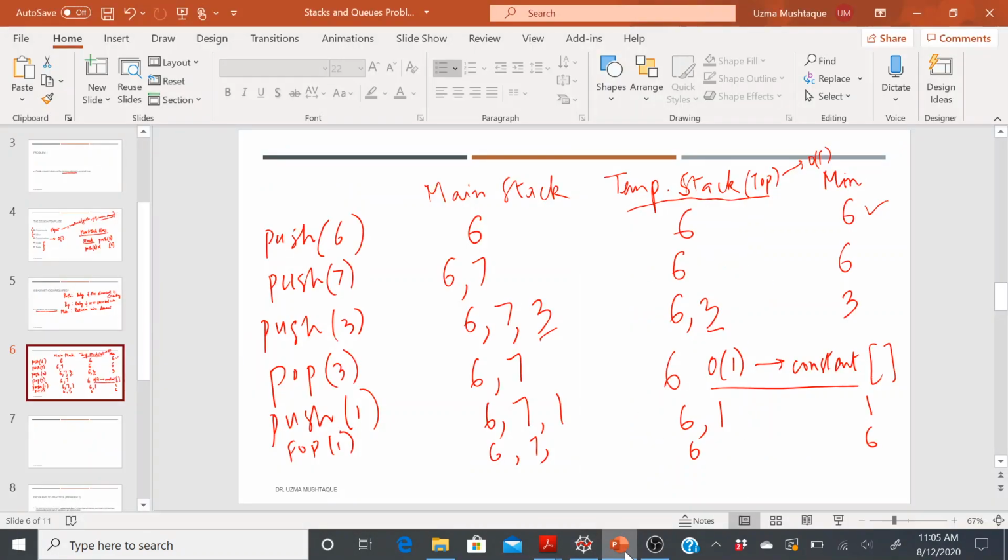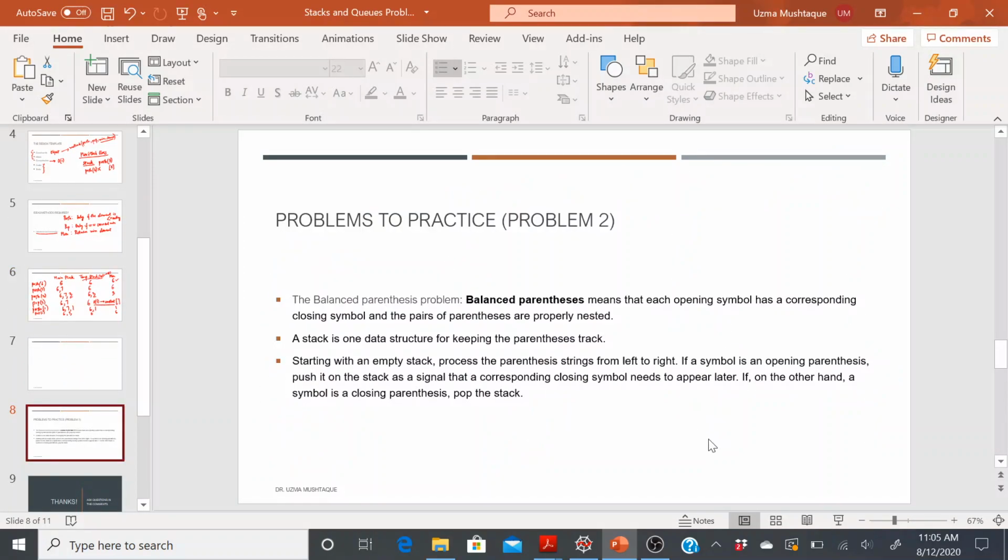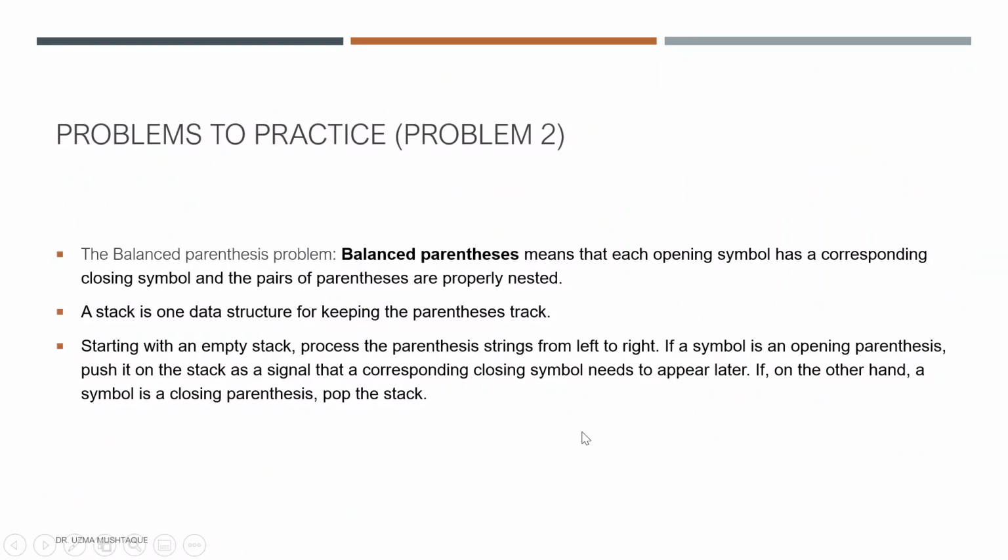Going back to our lecture notes, so that was about the first problem. The second problem, which is again a very common problem in most interviews, is the balanced parentheses problem, which means that you're given a string and you're asked to check whether the number of opening parentheses matches the number of closed parentheses. Obviously, there are multiple ways of doing it. You can do a dot count with a string object type, but one of the best solutions to this problem is by using a stack.